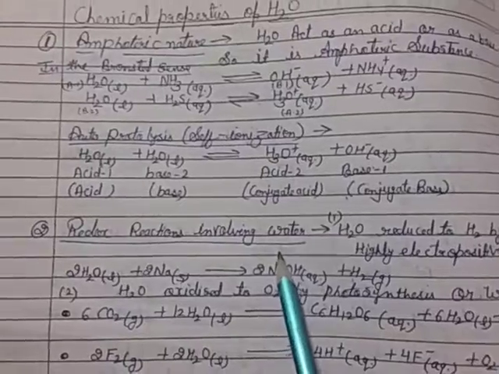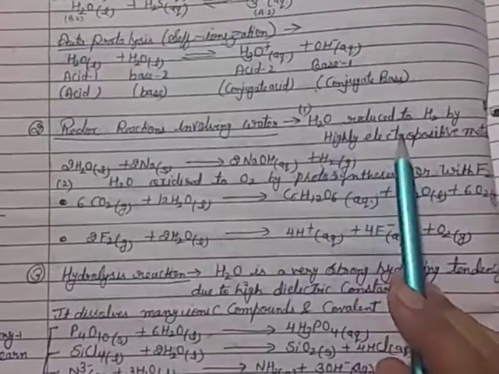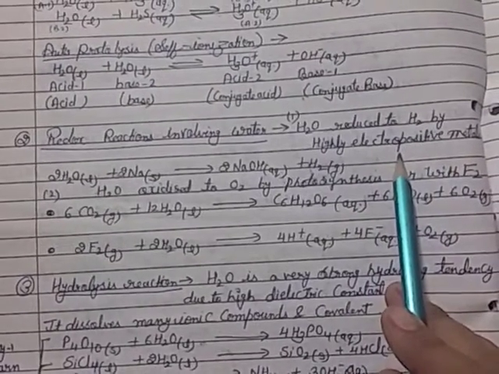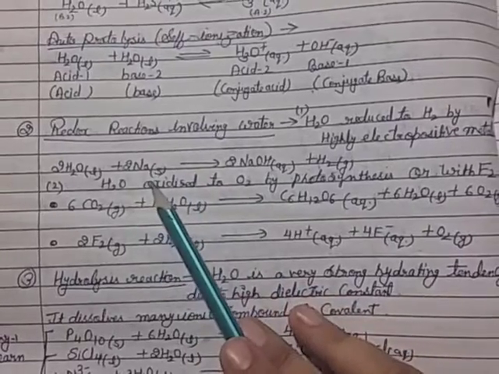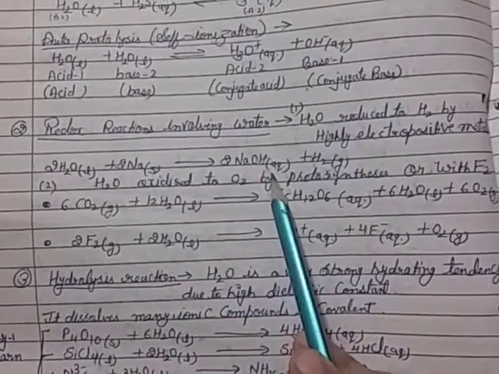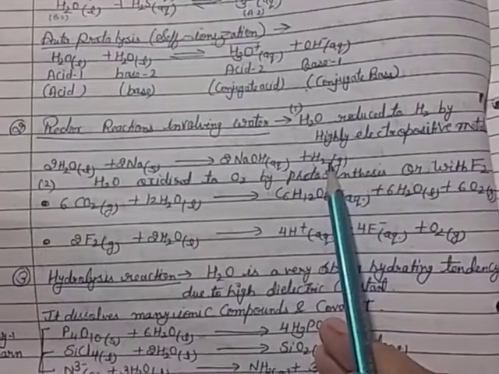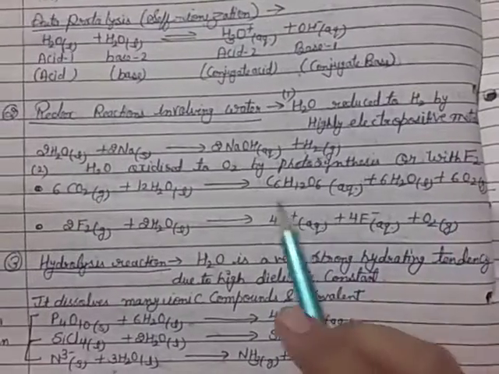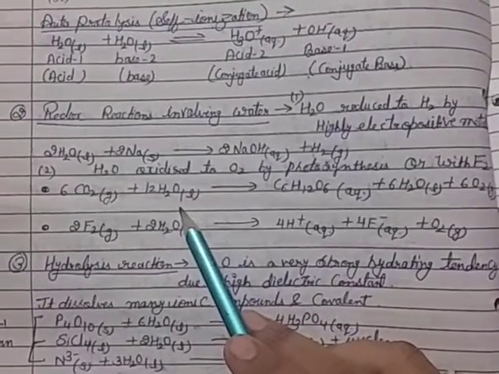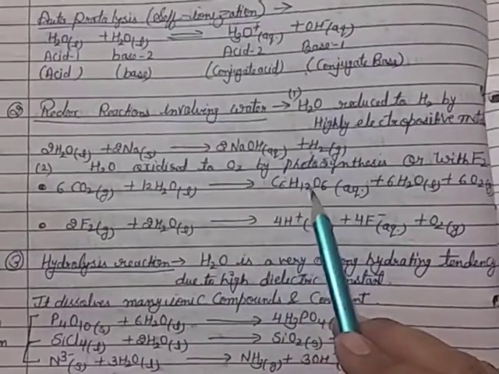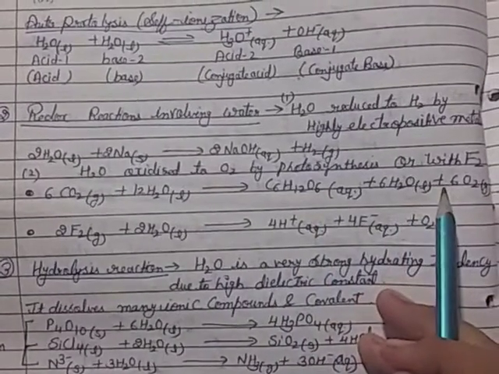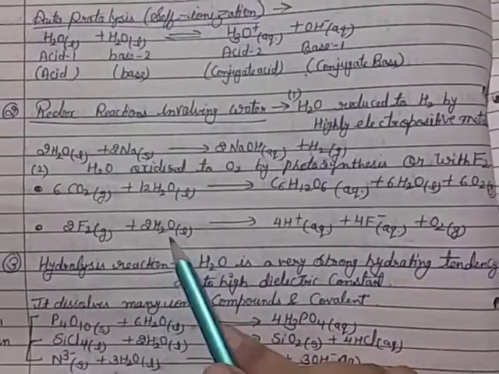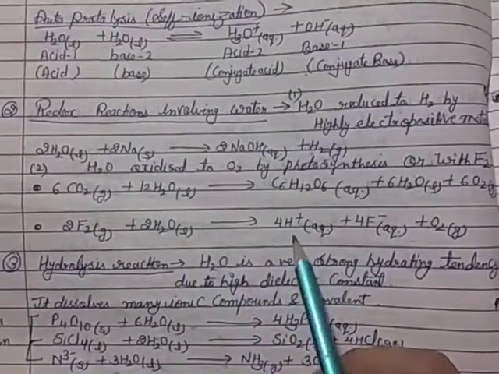Then the second chemical property is the redox reaction involving water. Water is reduced to hydrogen by highly electropositive metals. See, water reacts with Na, so it converts into the base NaOH and hydrogen gas evolves. And water is oxidized to O2 by photosynthesis, otherwise with fluorine. Like CO2 reacts with water, so glucose C6H12O6 forms, and then water and oxygen. Then fluorine reacts with water, so H plus ion and fluoride ion form.